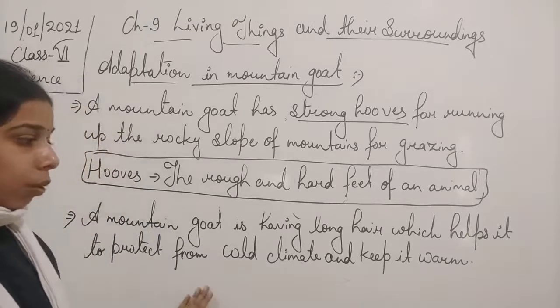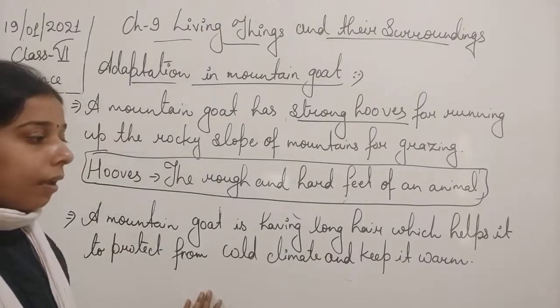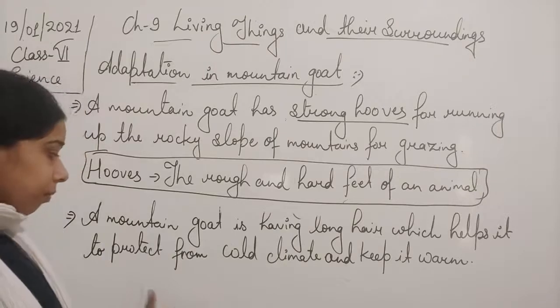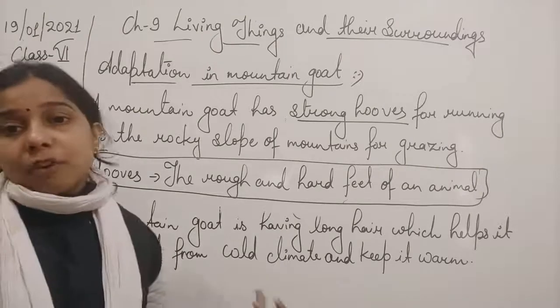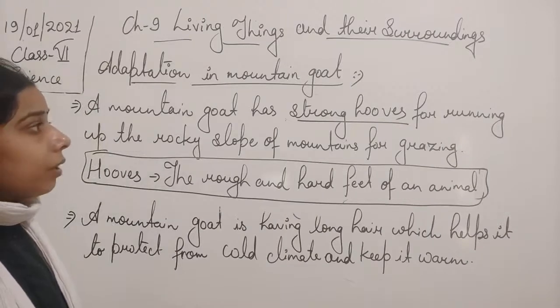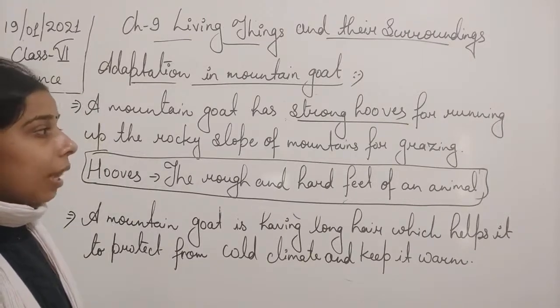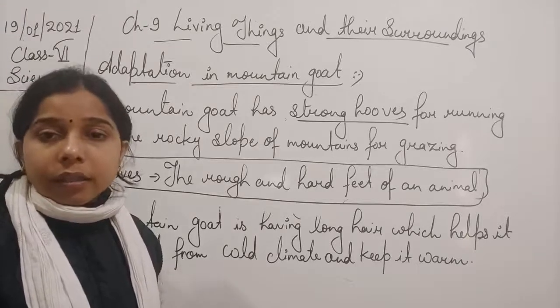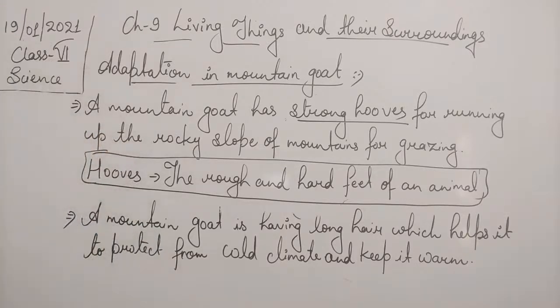For the cold climate, they have long hair, which helps in keeping their body warm and protecting them from the cold. And the second is that they have strong hooves, which help them to run from one slope of the mountain to another for grazing.